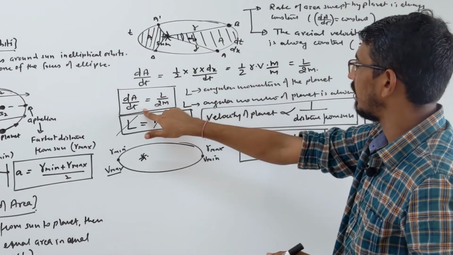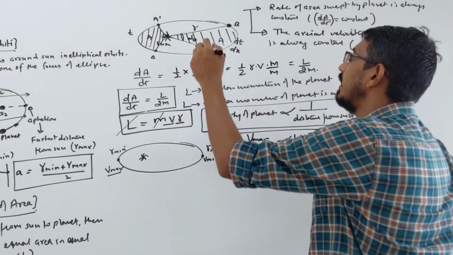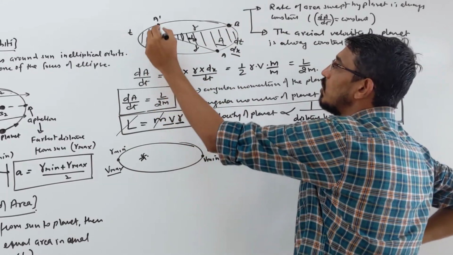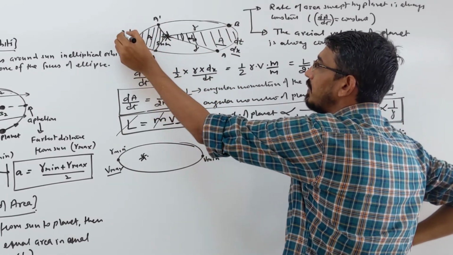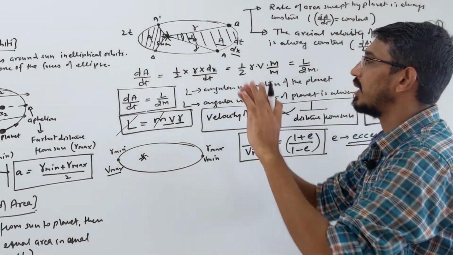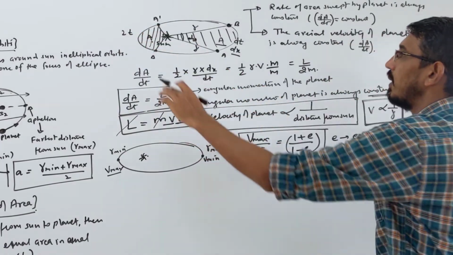Many questions they have asked are related mainly to this relation, then they have asked this direct relation, and also pictorial questions. They say the planet goes from point A to B in time t and covers area A, then it goes from this point to that point in time 2t. What is the area here? The area becomes double, correct? Because area and time are proportional. Remember this always.